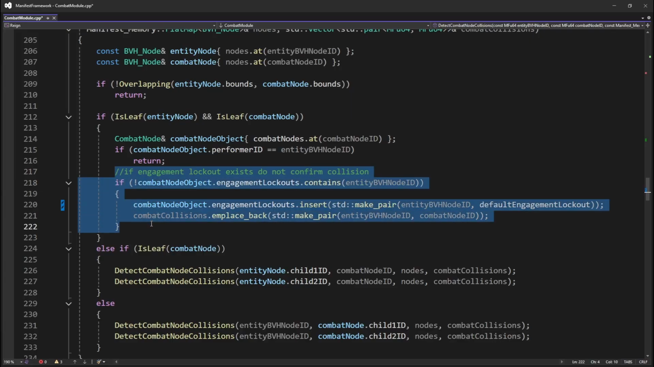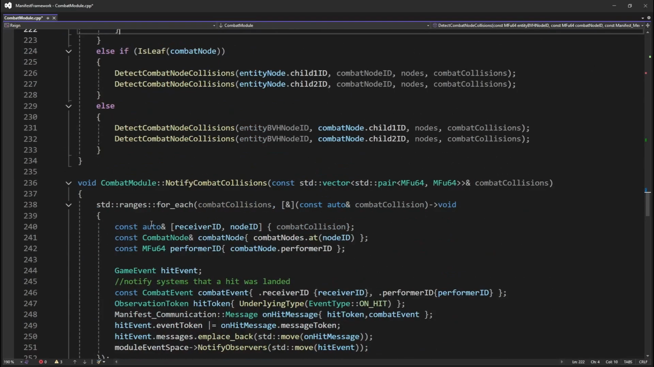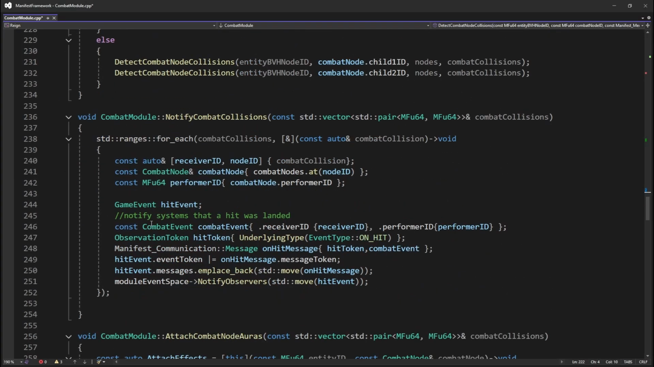Following the detection of combat collisions, two sets of notifications are sent out. The first set of notifications are about the general hit events that have occurred. There's a wide variety of modules that may be interested in that event, so it is performed separately from the notification of attached auras, which is our second set of notifications.